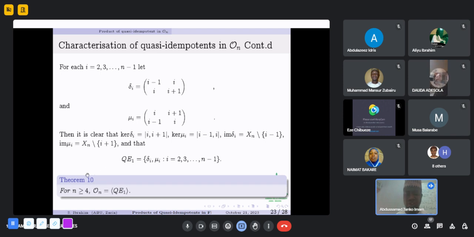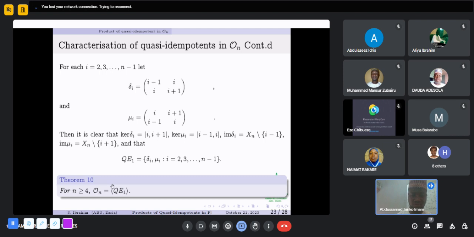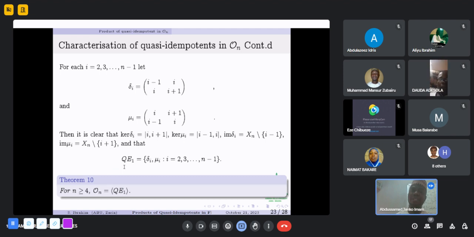We now have the following theorem. For n greater than or equal to 4, the semigroup of full order-preserving transformations is generated by the set of all quasi-idempotents of defect 1.